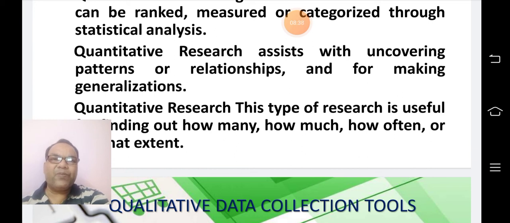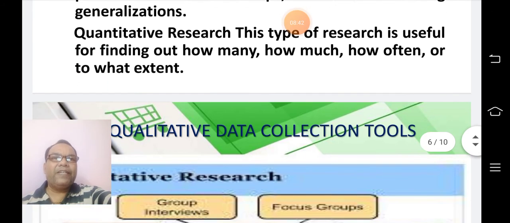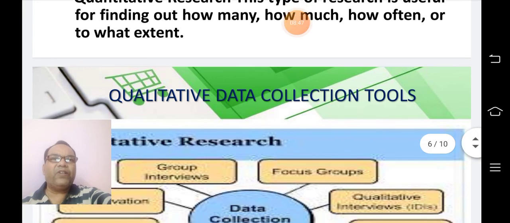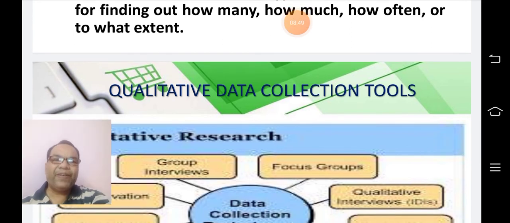It enables the researcher to generalize. Quantitative research is useful for finding out how many, how much, how often, or what extent. So it gives answers to the questions with how many, how much, how often, and to what extent.